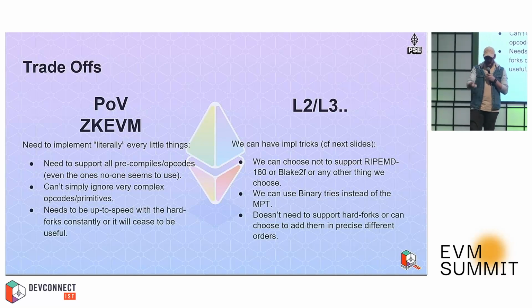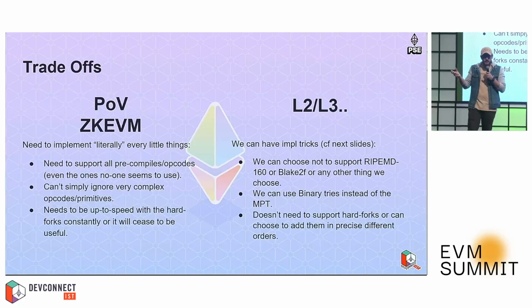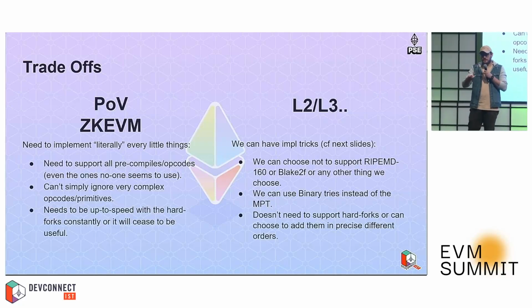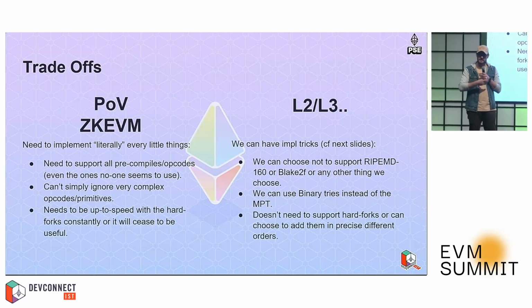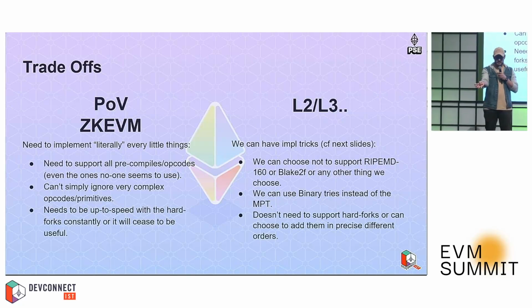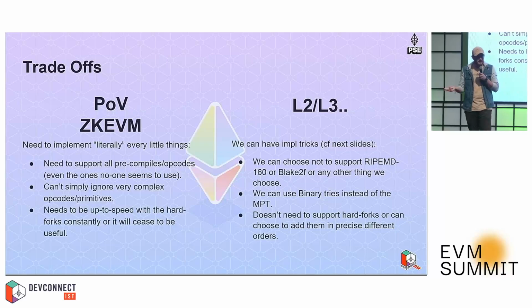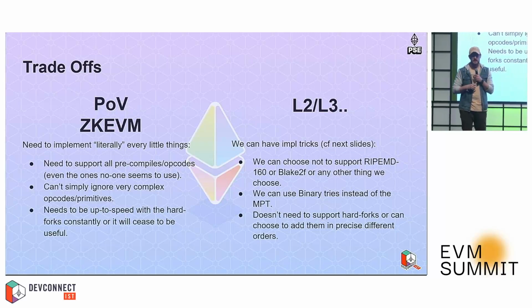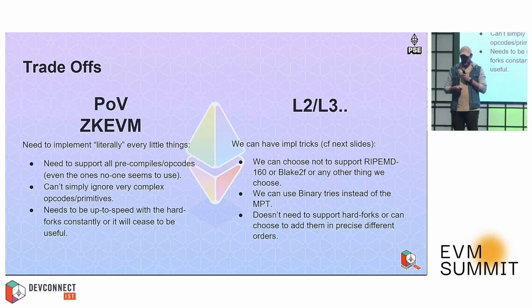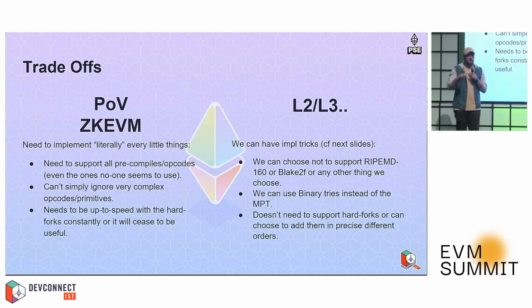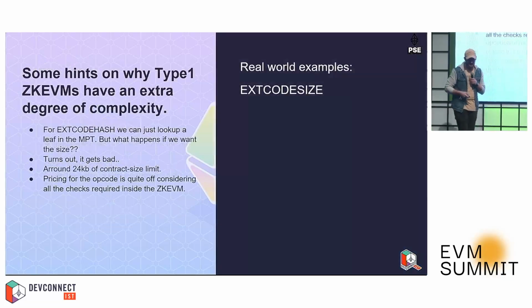On the other side, if you're building an L2 or an L3, you basically don't have this problem. You can just ignore whatever you don't like. Of course, the exchange is that your users will not have this available. But for things like RIPEMD or Blake2F, this doesn't even matter. Almost no one is using them. You can just switch the MPT for binary trees, and I know this is not something directly tied to the EVM, but it's in the Ethereum spec. And finally, they don't need to keep up with hard forks constantly. They can just deliver something a bit later and refine it and make sure that everything is secure and fast.